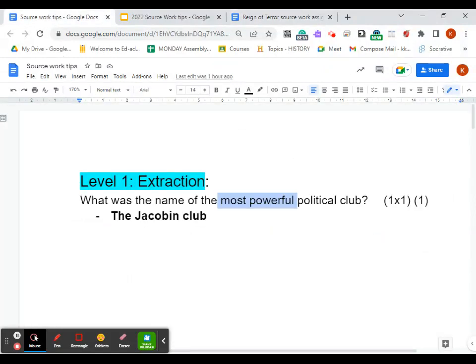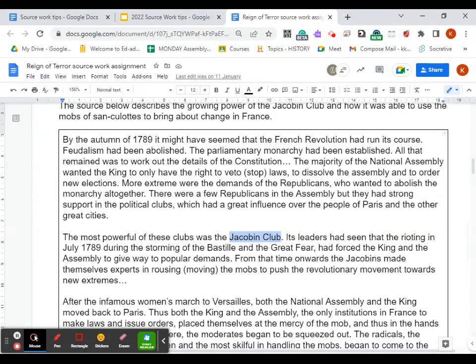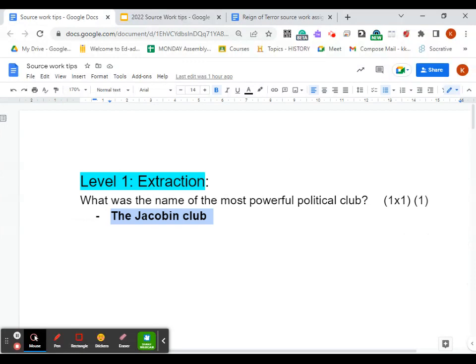And with these level 1 questions, you are just writing down your answer. You don't need to write this as a full sentence. You can just write the short answer, the relevant point. Sometimes you would be quoting a phrase. So if it was a different question, maybe you would have had to quote that phrase, and you would then put little quotation marks around it. But if you're just giving the name of someone or the name of a place or a list, you can just write the thing down just like this.